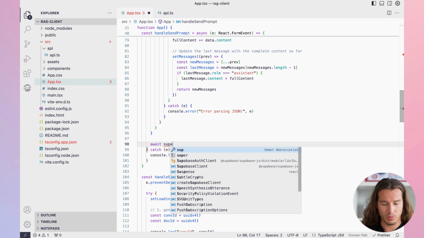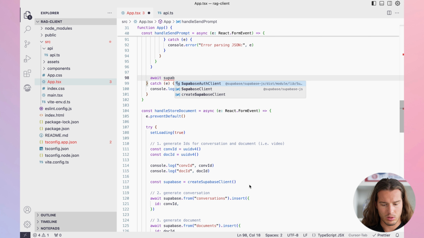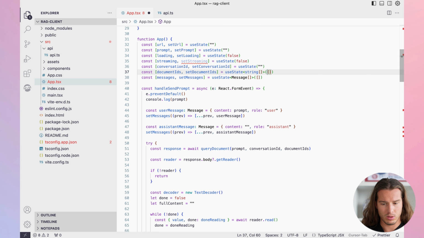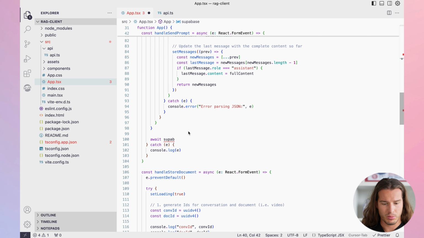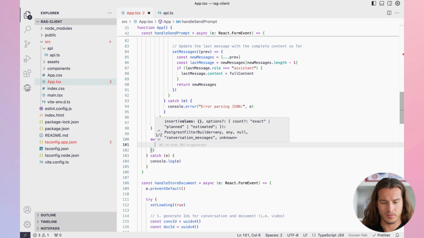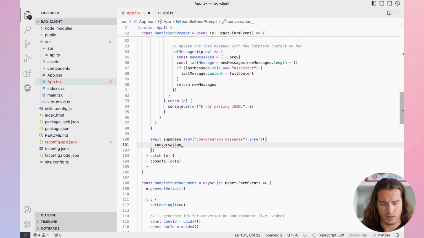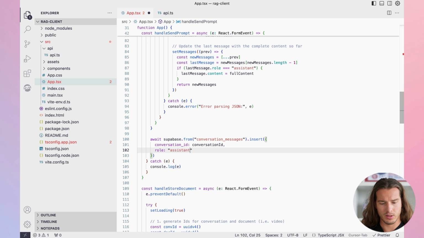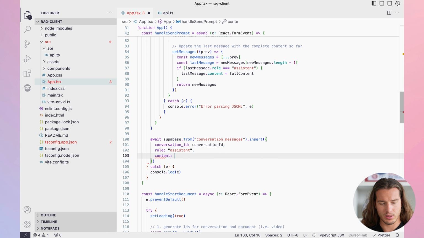So we do Supabase, this Supabase createClient, it can also be here. Let's put it so that we can access it. Supabase from conversation messages. We need to insert this last message. We're doing conversation ID, and that's conversation ID. Role is assistant, and we have content, which is full content.